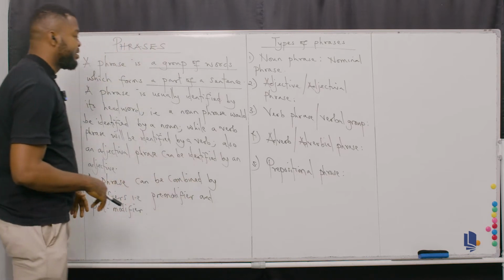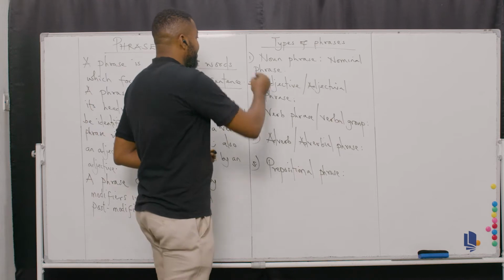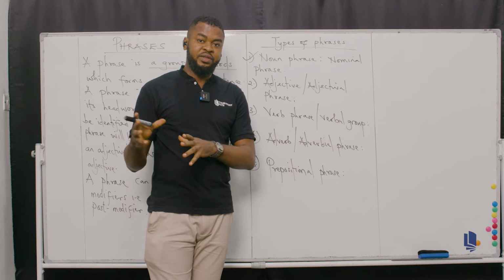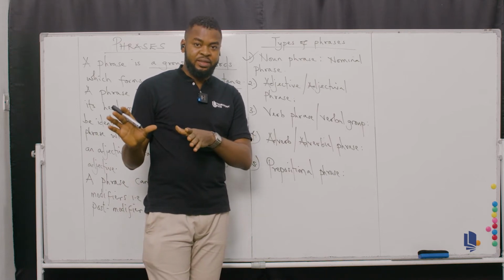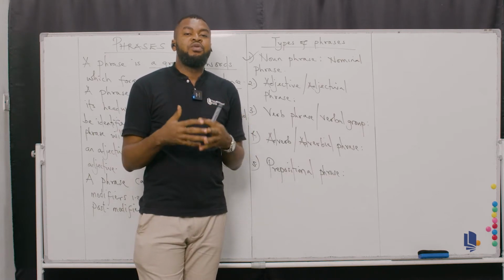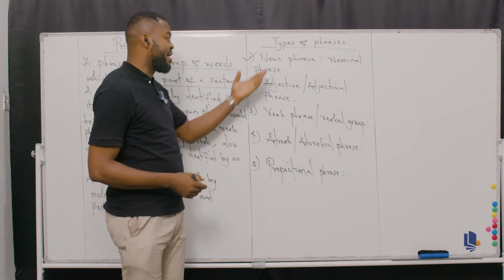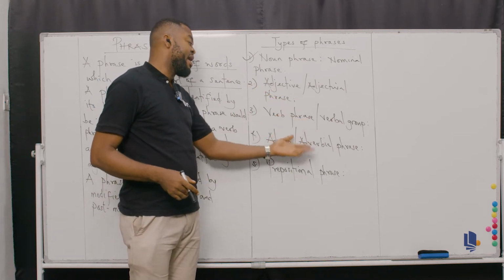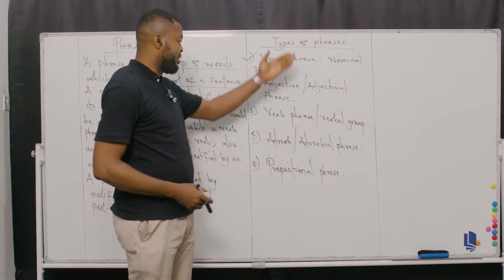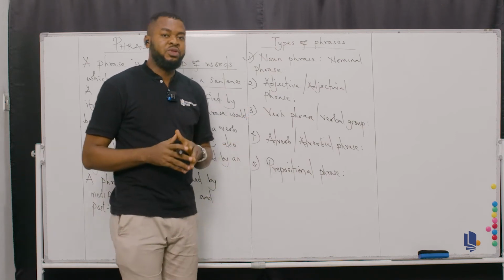So these are the basic types of phrases that we have in the English language. These are the major ones. There are still gerundial phrase, participial phrase, and absolute phrase, but we're not going to consider those because you never find questions like that from the UTME. The major ones you will find are noun phrases, adjectival phrases, verb phrases, adverbial phrases, and prepositional phrases. From years of experience going through past questions, these are the most commonly tested, so we have to focus our attention on the most important.